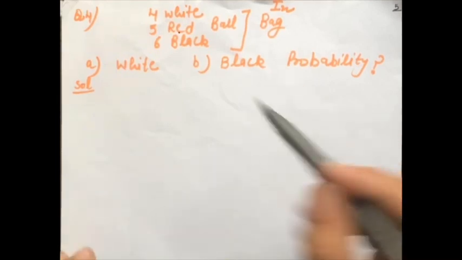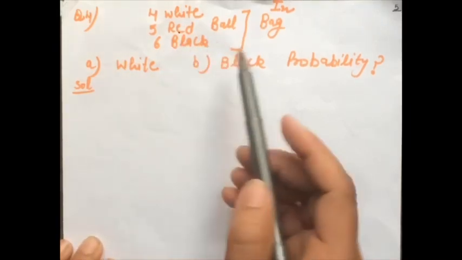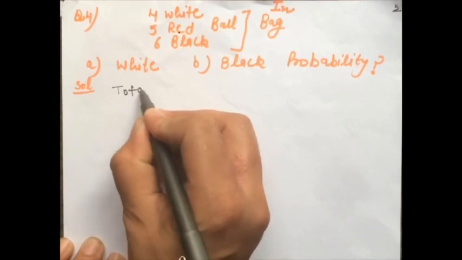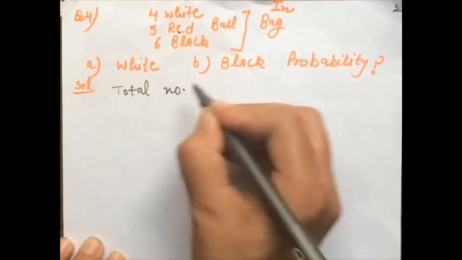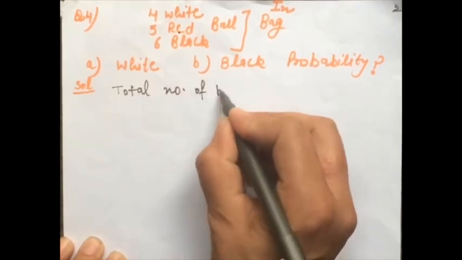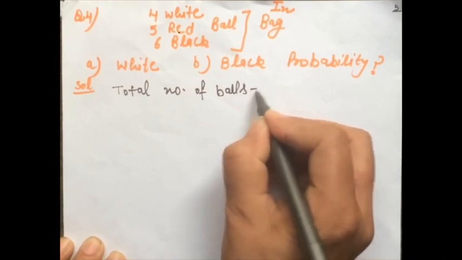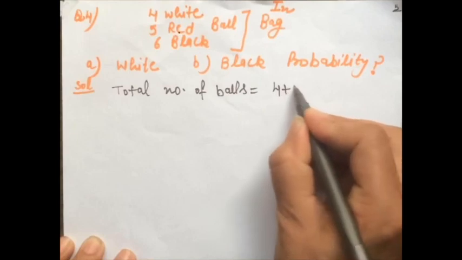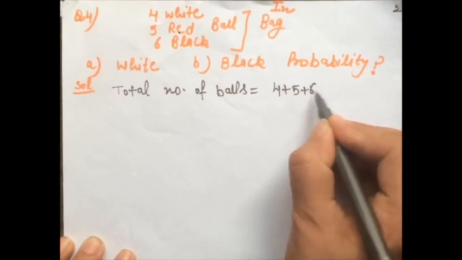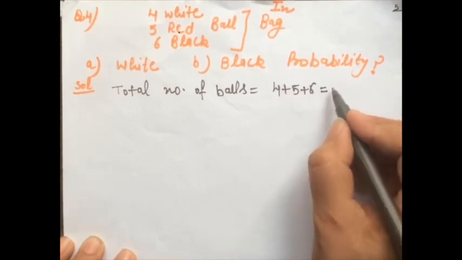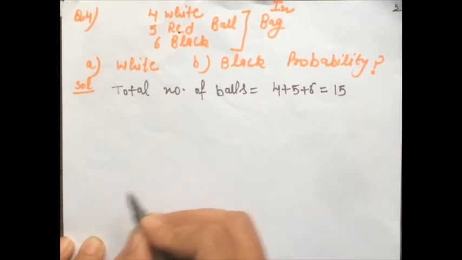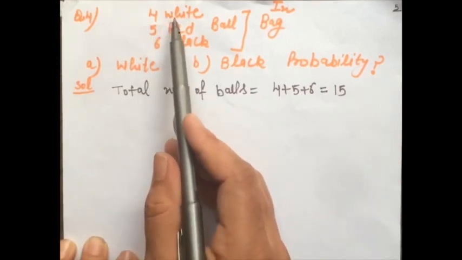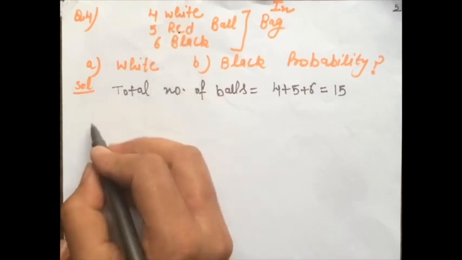First, you will write the total number of balls in the bag, that is equal to 4 plus 5 plus 6, which is 15 balls.